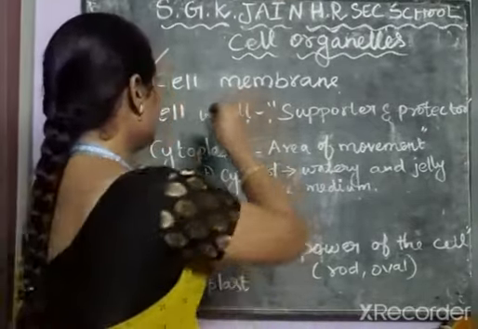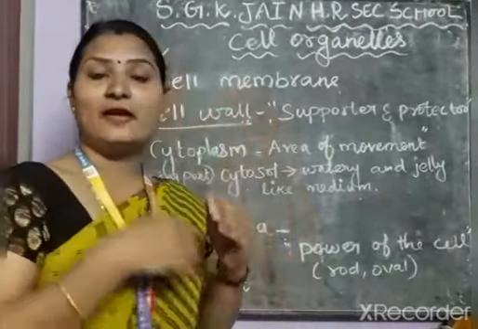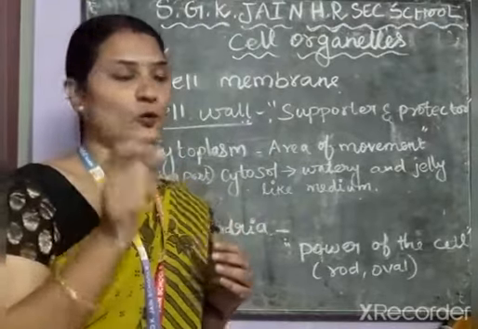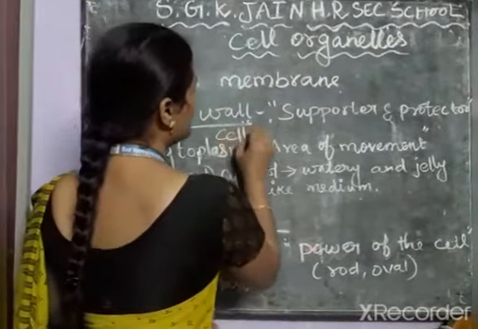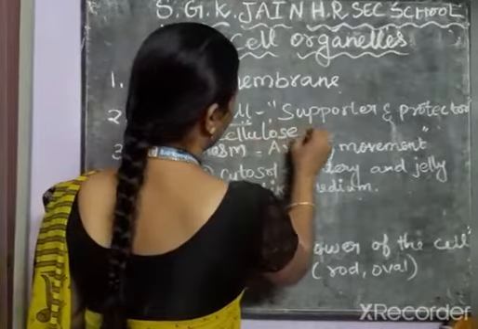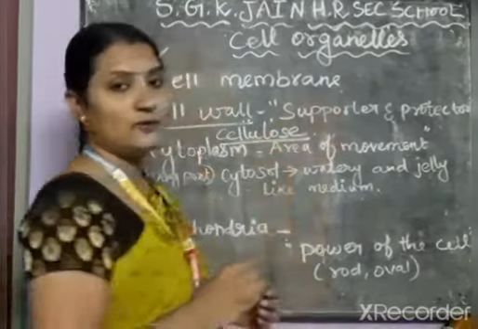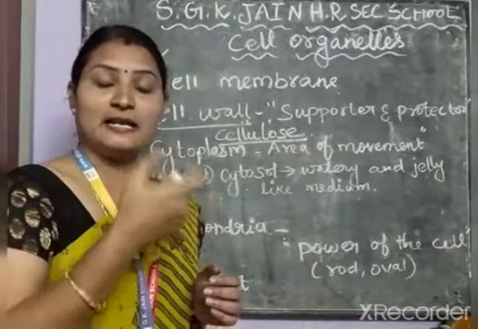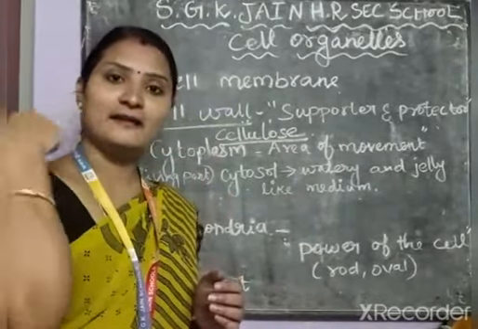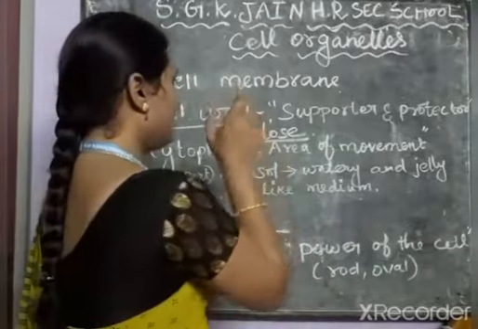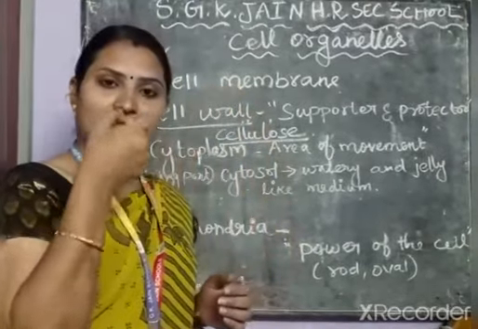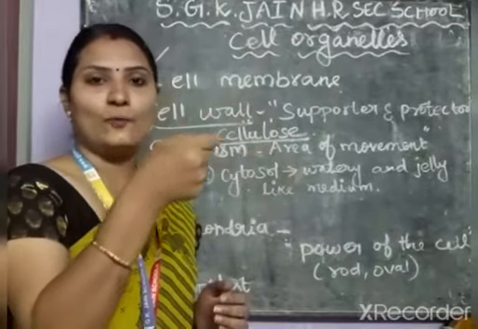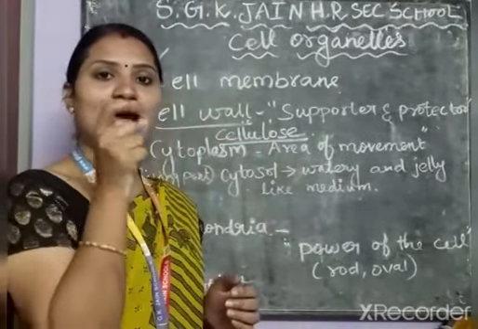This cell wall is formed by various components. Mainly it is composed of a substance called cellulose. That cellulose allows the plant to remain rigid and stable even when it attains great height. And through the cell wall, each cell is interconnected with the neighboring cell through an opening. That opening is called plasmodesmata.